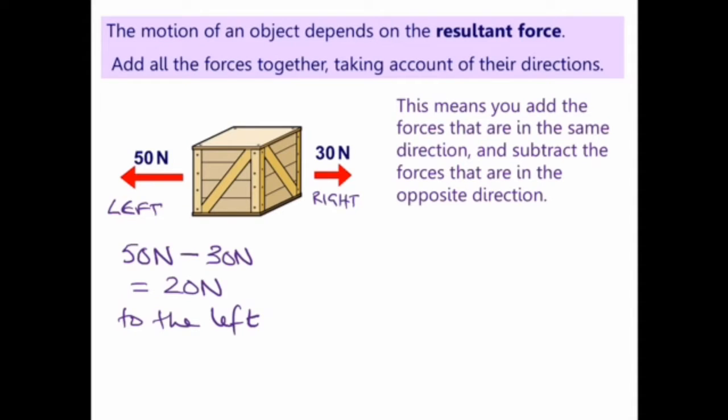So when you're giving an answer about a resultant force, you can't just give the 20 newtons, you have to give the "to the left" bit as well. It's a vector, you must give the size and the direction.